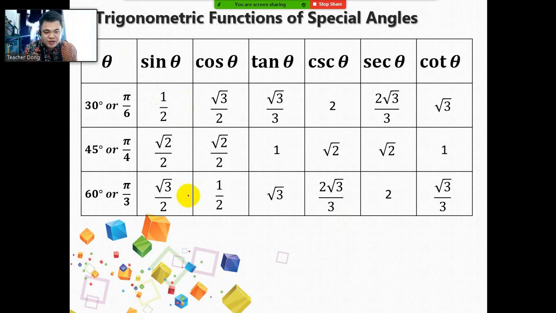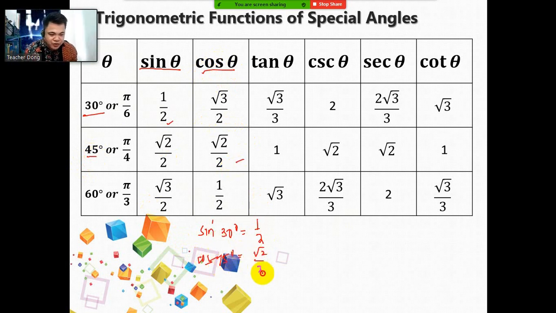Let's say in the problem you have sine 30 degrees. In the table, get sine 30 degrees, this one. The value of sine 30 degrees is 1 half. Or if you are tasked to get cosine 45 degrees, the value of cosine 45 degrees, guys, is square root of 2 over 2.